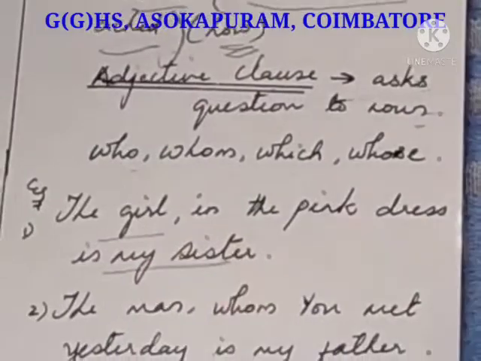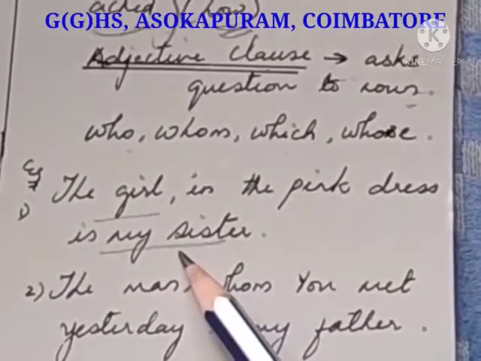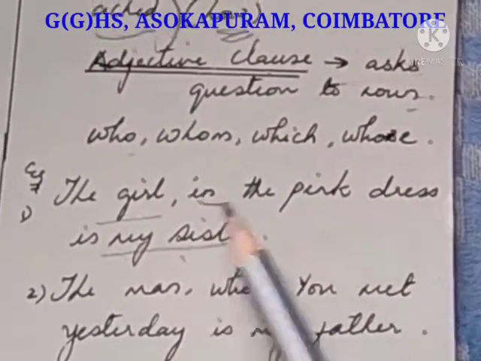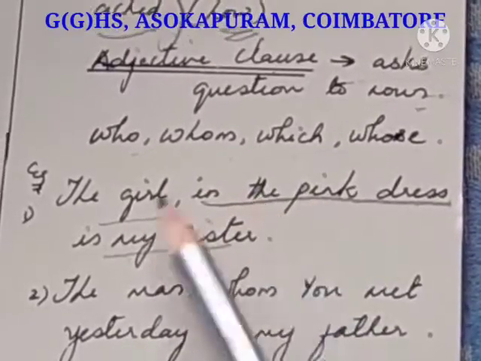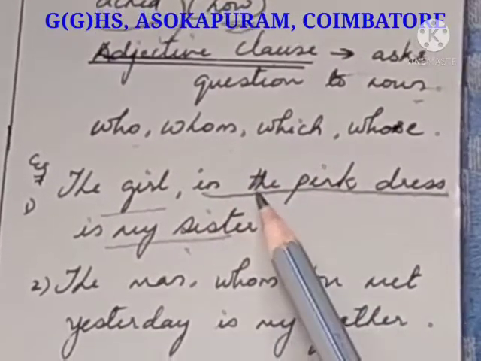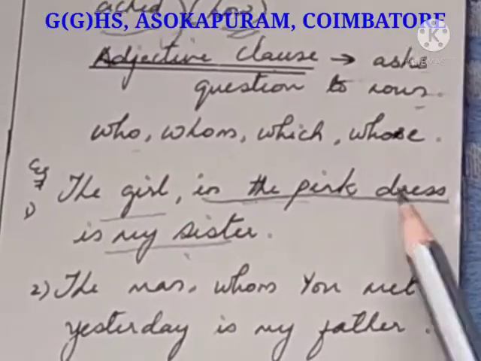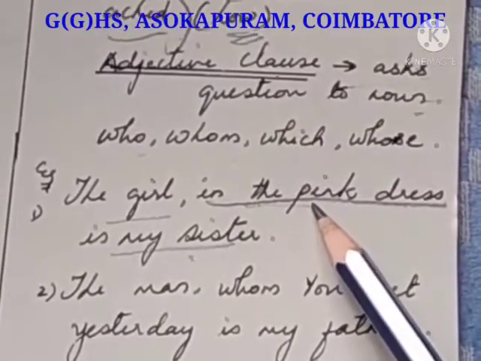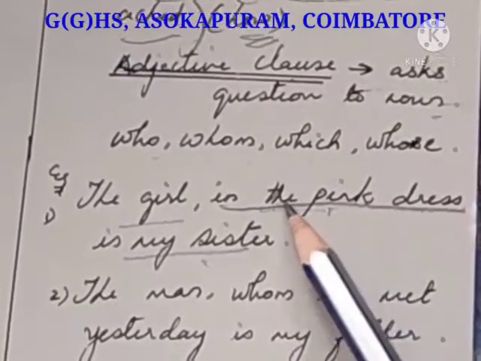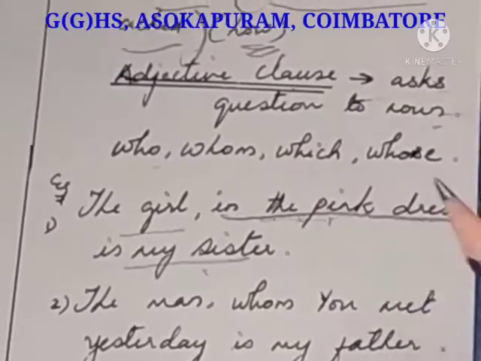First example: the girl in the pink dress is my sister. The girl is my sister is the independent clause. In the pink dress is describing the girl, but this doesn't have a subject or a verb. So this is an adjective phrase. Okay, so this is not an adjective clause, this is an adjective phrase.